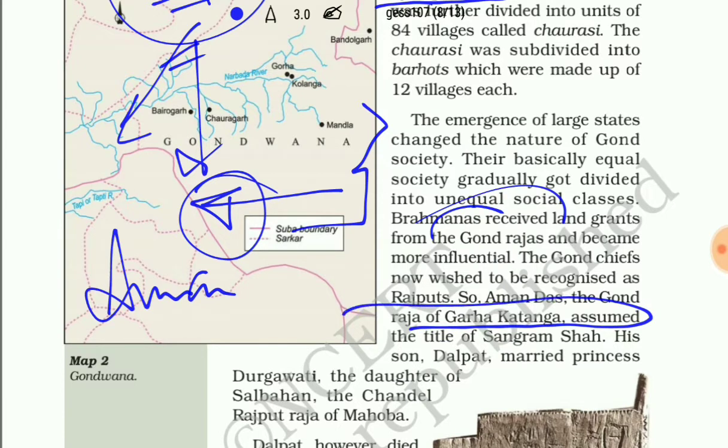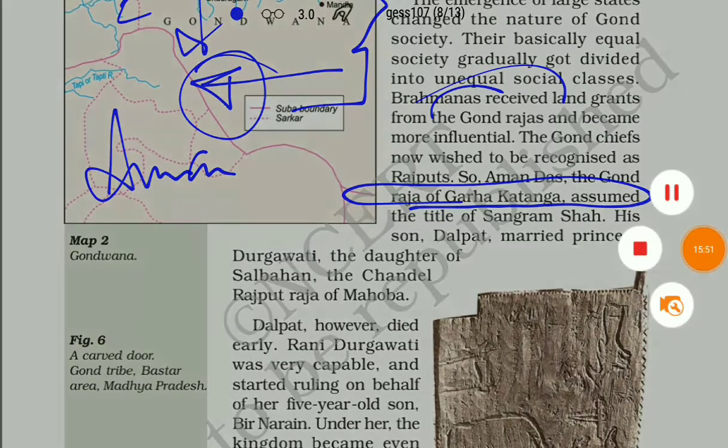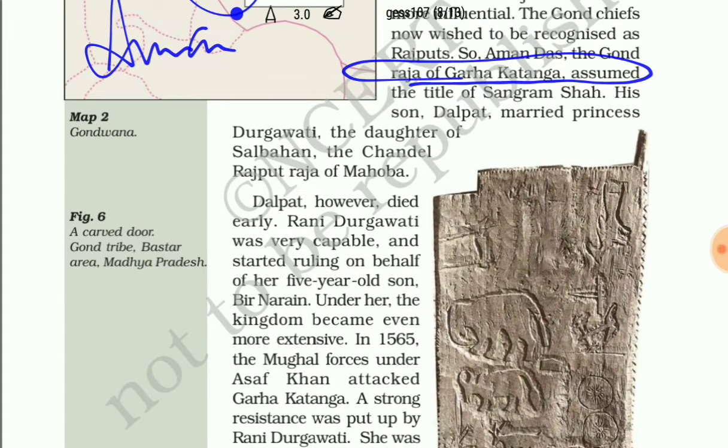Amandas, the Gond Raja, assumed the title of Sangram Shah, and his son Dalpat married the princess Durgavati, who was the daughter of Salbahan, the Chandel Rajput Raja of Mahoba.